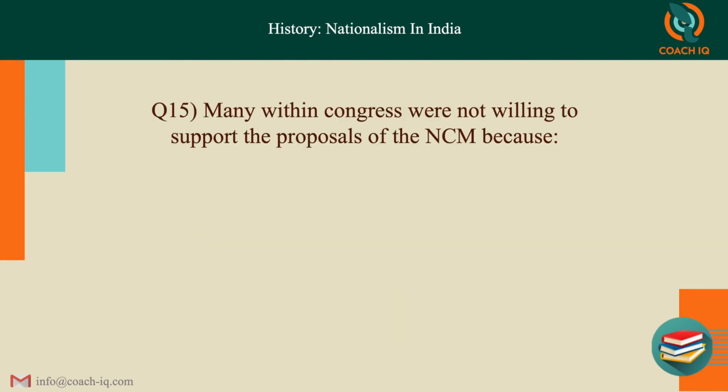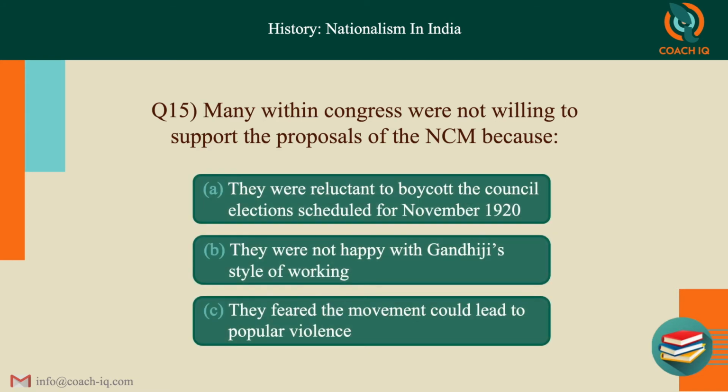The next one. Many within the Congress were not really willing to support the proposals of the NCM. That is, all were not agreeing. Why? A, they were reluctant to boycott the council elections scheduled for November 1920. That is, they did not want to boycott these elections.